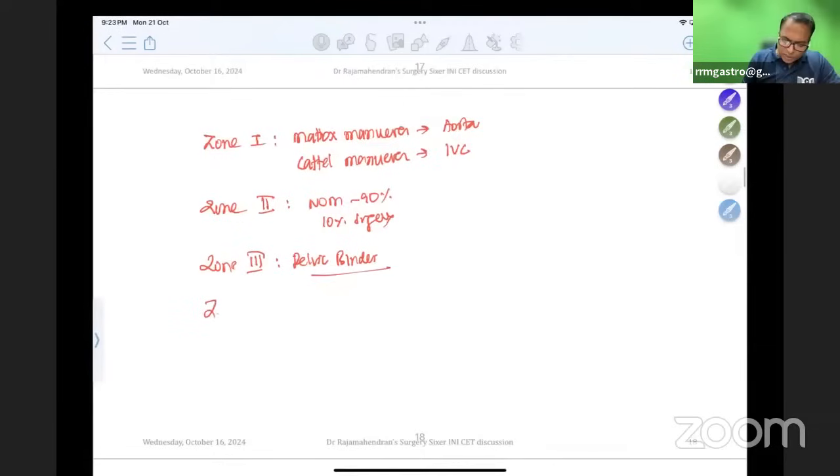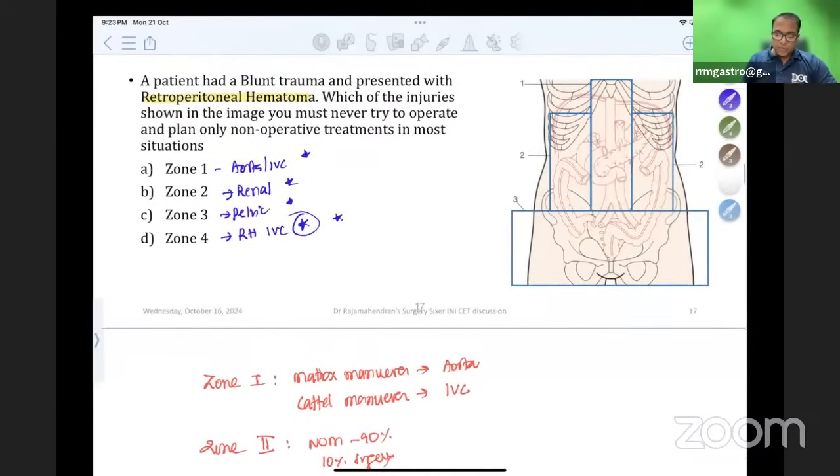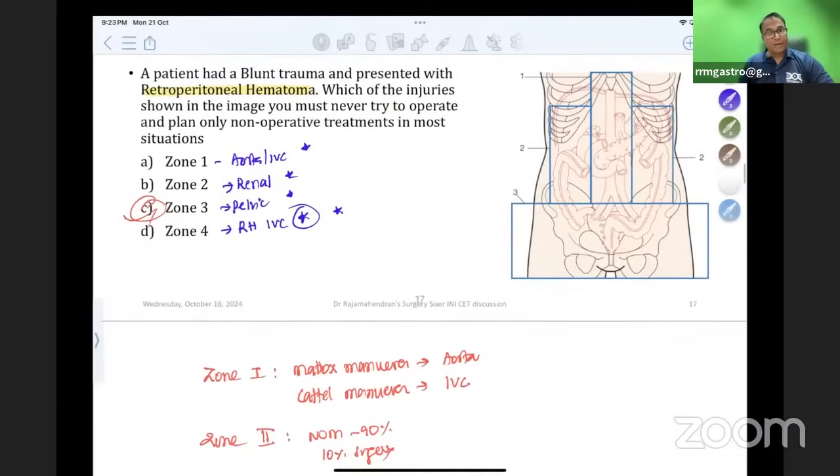And zone 4 also we need to operate. Zone 4 is a retrohepatic IVC, surgery done. Okay, these are the very important topics. So the answer here, not to be operated, is zone 3, we will never touch. Okay.